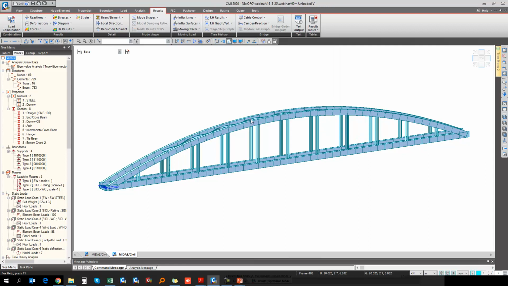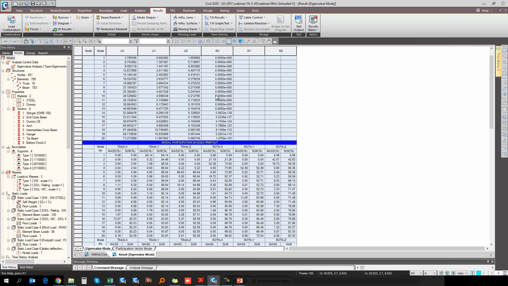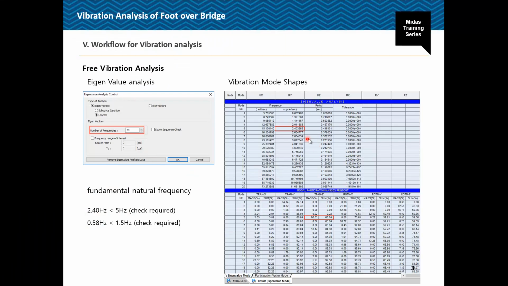table, the vibration mode shape, and the frequency, for vertical, if you check the mass participation, here this is the 65% maximum mass participation in the fifth mode. For the fifth mode, if you check the frequency, this is 2.403 hertz, that is cycles per second. So as per the codal provisions, the fundamental natural frequency when we have calculated for both the cases,